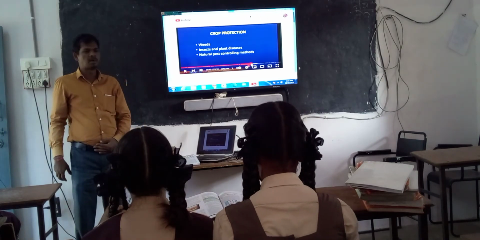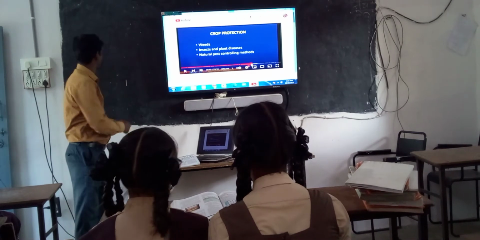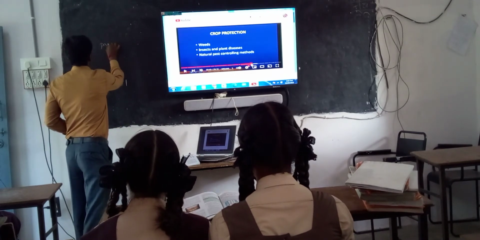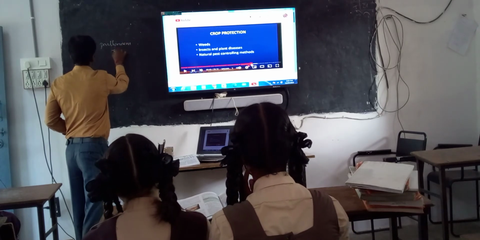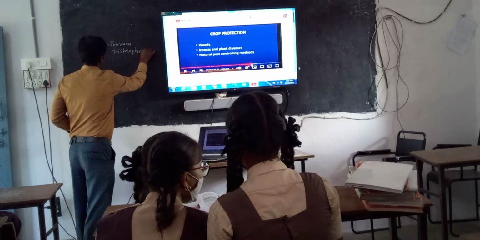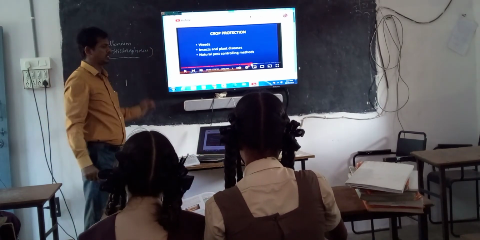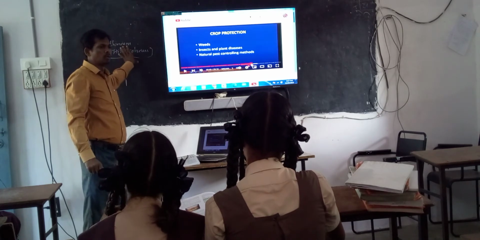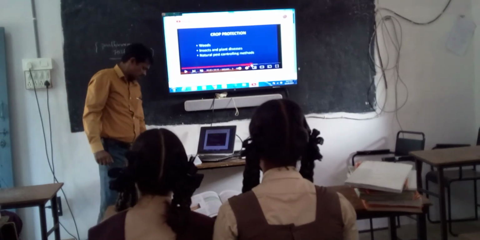Do you know any name of a weed? No? Garka, Parthenium. It is the scientific name of Payaribam. It is also a very important weed which is growing in crop fields nowadays.